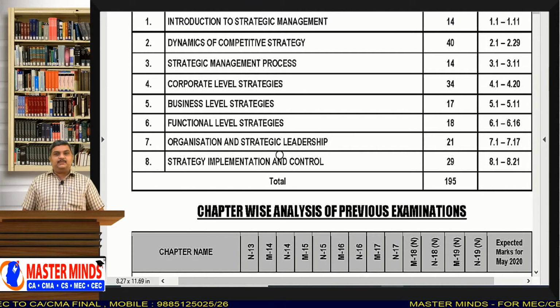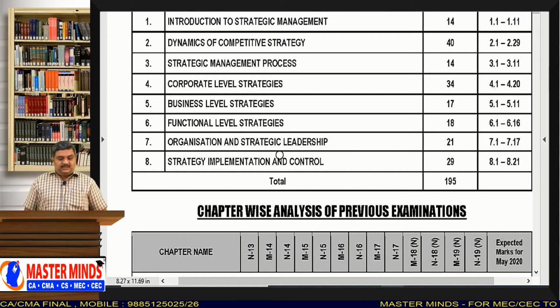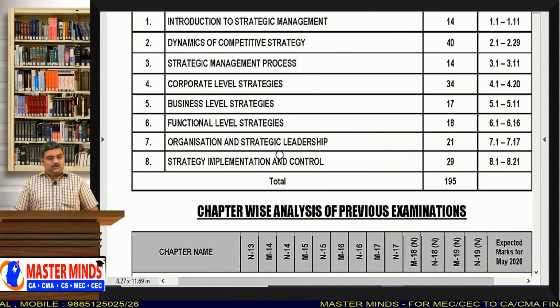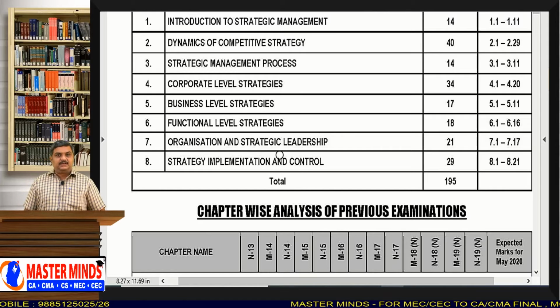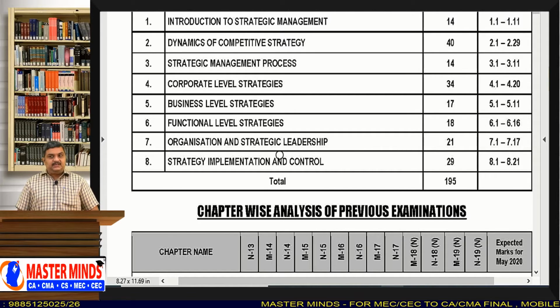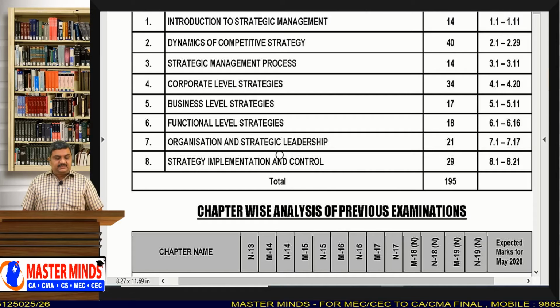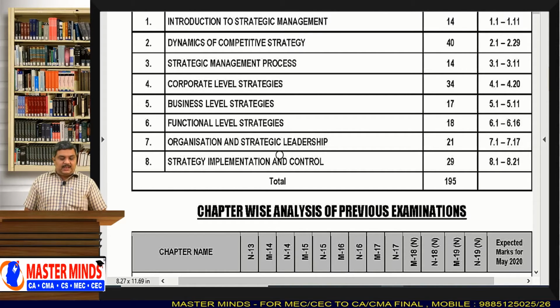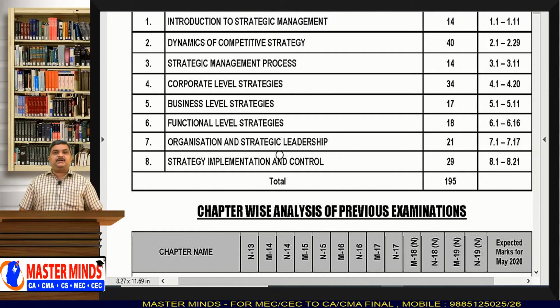Second lesson, Dynamics of Competitive Strategy. Third lesson, Strategic Management Process. Fourth lesson, Corporate Level Strategies. Fifth lesson, Business Level Strategies. Sixth lesson, Functional Level Strategies. Seventh lesson, Organization and Strategic Leadership. Eighth lesson, Strategy Implementation and Control.